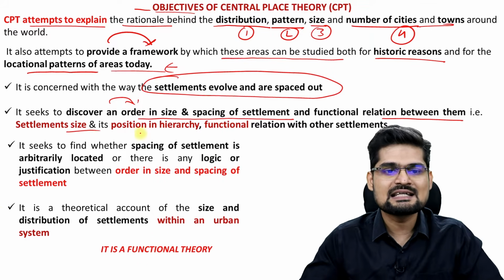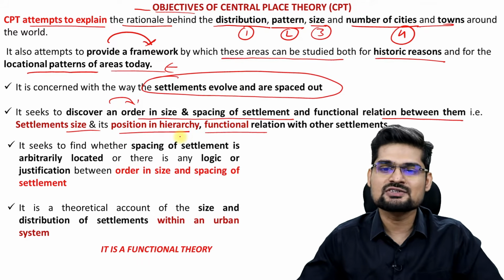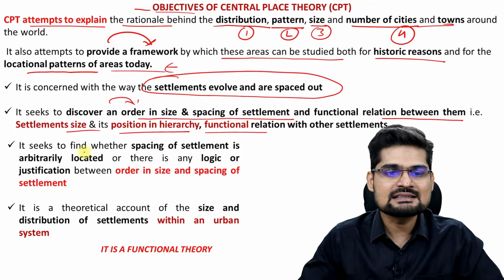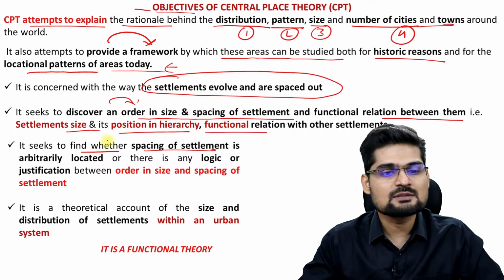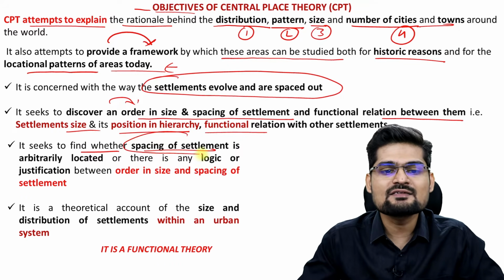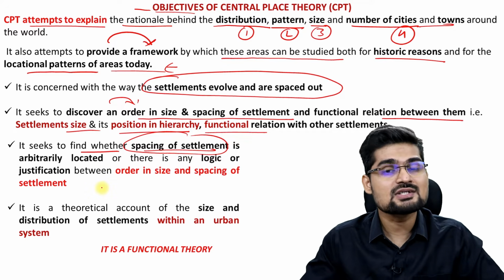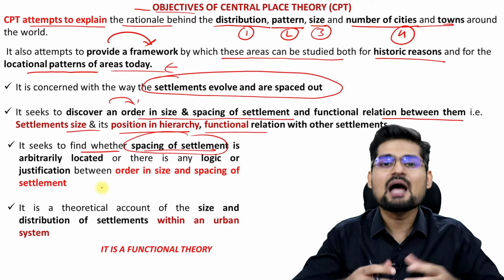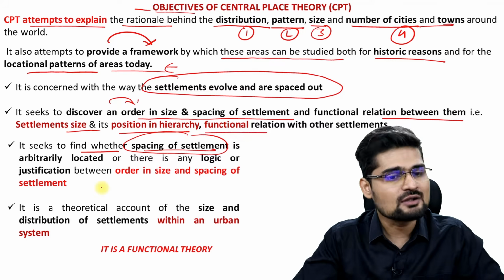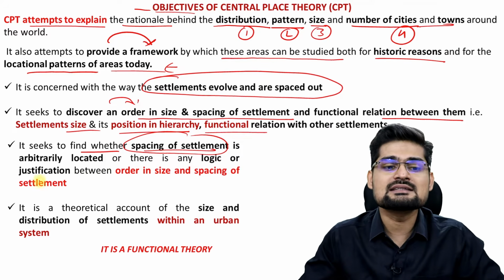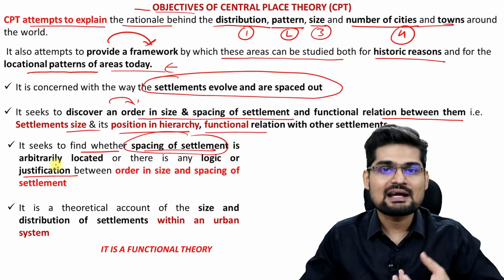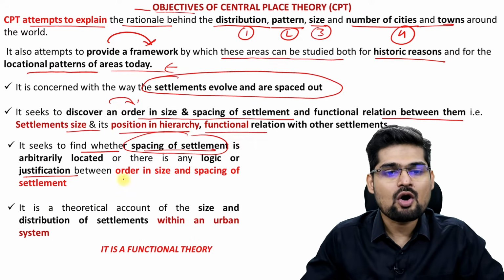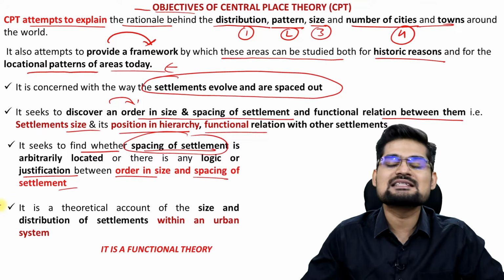So settlement size and positions in hierarchy, their functional relationship, right? And it seeks to find spacing of settlement, and also it talks about that whether spacing of settlement is arbitrary in nature. Arbitrary is basically haphazard without any particular logic, or it has certain logical justification that could be found. This theory tries to find that particular logic in the order, in size and spacing of settlement.